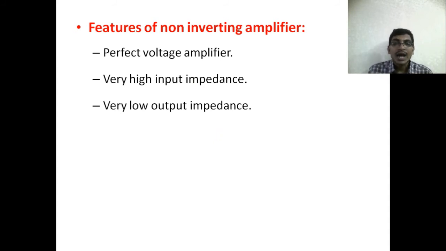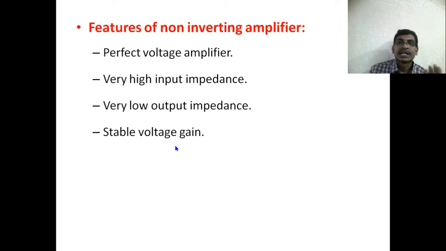Therefore we can connect n number of devices at the output side. Any amplifier must have low output impedance in order to drive more loads. And stable voltage gain. When we use negative feedback, it provides a very stable voltage gain. The gain will be automatically controlled by the feedback network. That's why the voltage gain is stable.